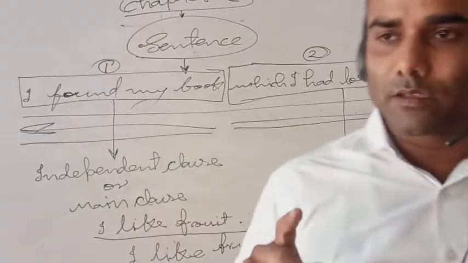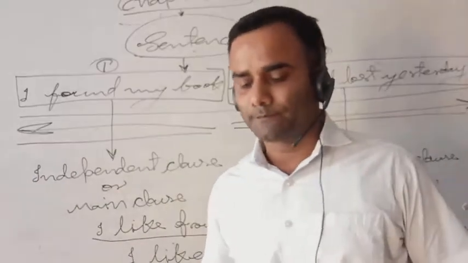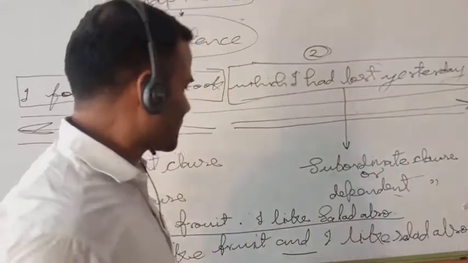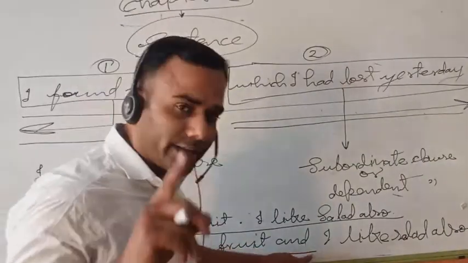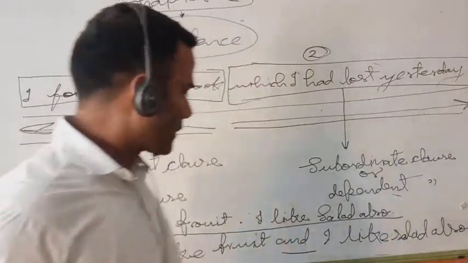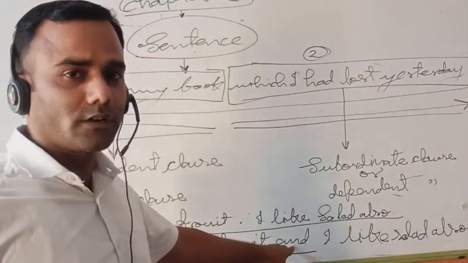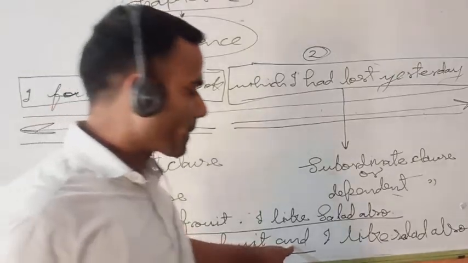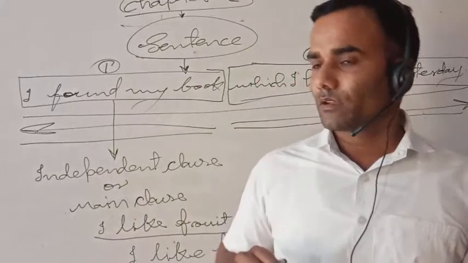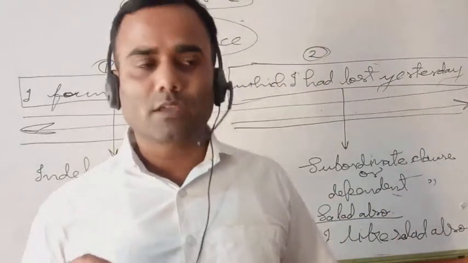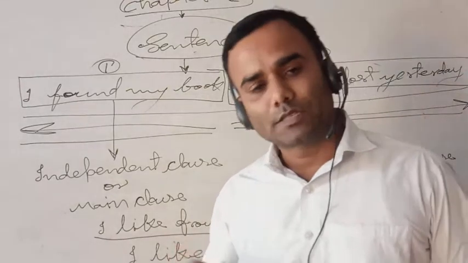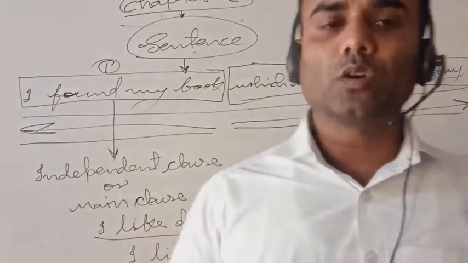In this way we have understood that in one sentence there may be different clauses, and a dependent clause will start with a conjunction. Another statement I am telling you: "My mother said to me, don't go outside."